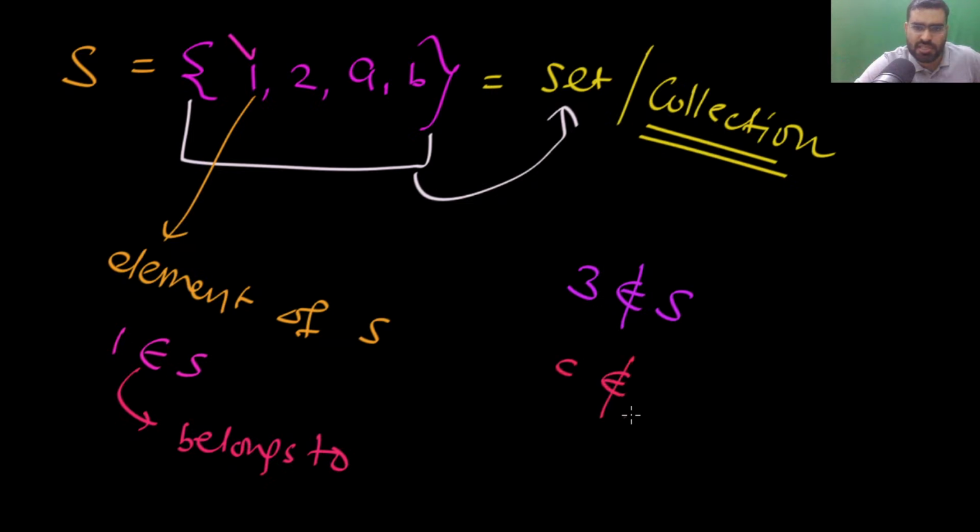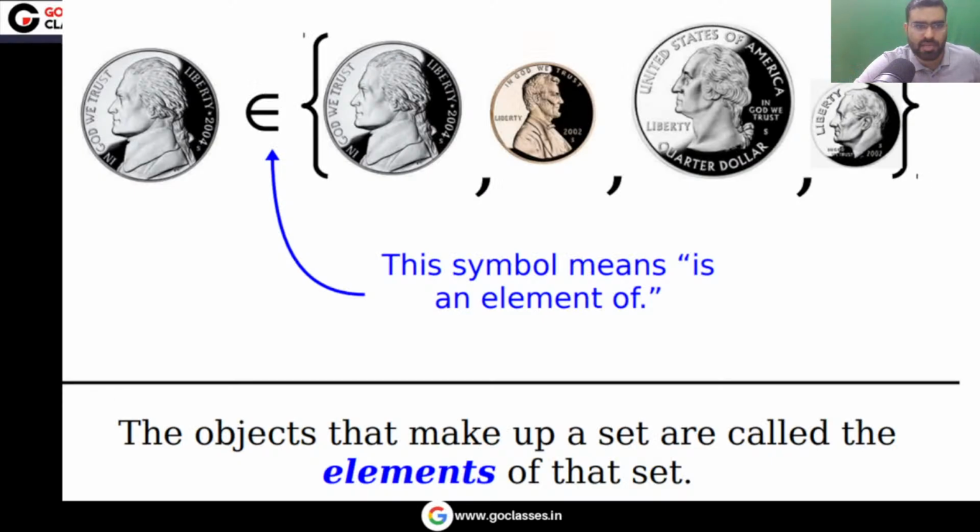We don't have C in this collection. We don't have John in this collection. So these things we do not have in this collection. But you can notice B is in this collection. Similarly, this element belongs to this set, because it is already an element in this set. So this symbol means an element of, or belongs to.